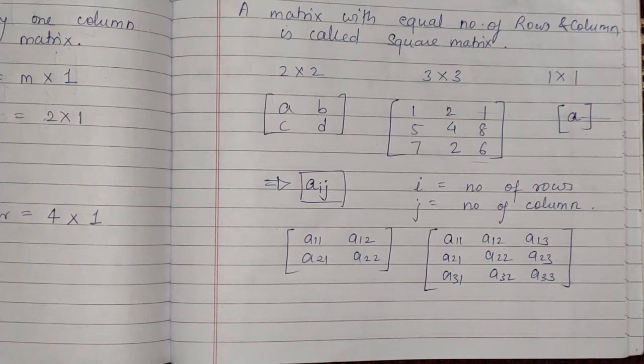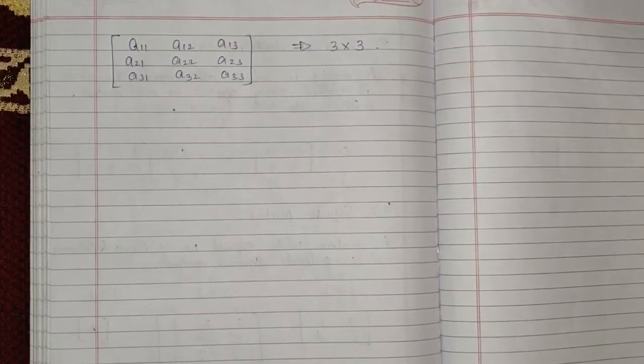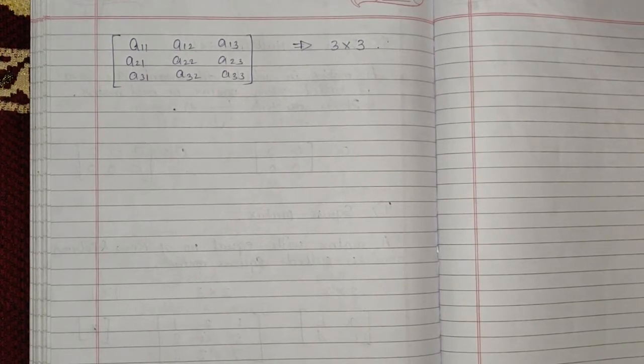Now I am going to tell you some properties regarding the square matrix. For studying the properties of the square matrix, I have considered a 3 by 3 order matrix here.